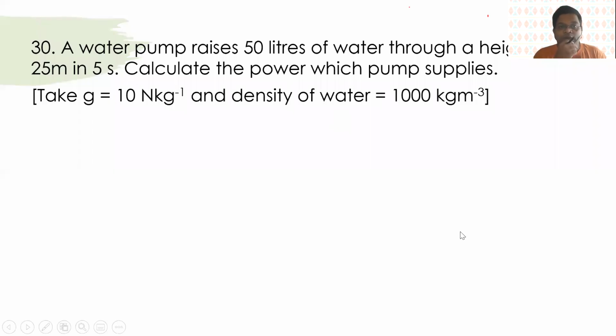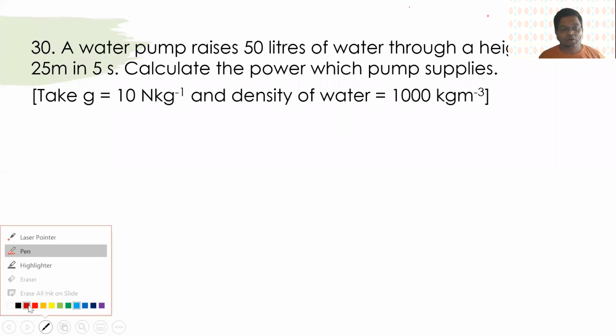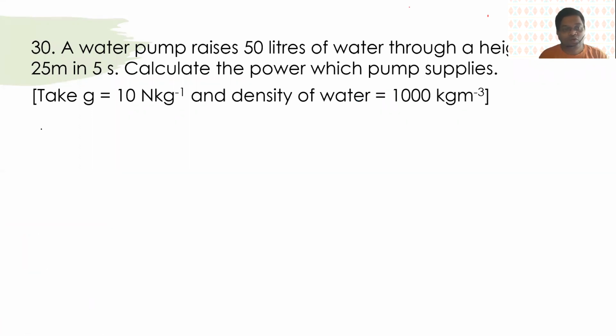A water pump raises 50 liters of water through a height of 25 meters in 5 seconds. Calculate the power. This calculation I had shown you before, where we were talking about density. So we know that 50 liters will mean 50 kg of water.